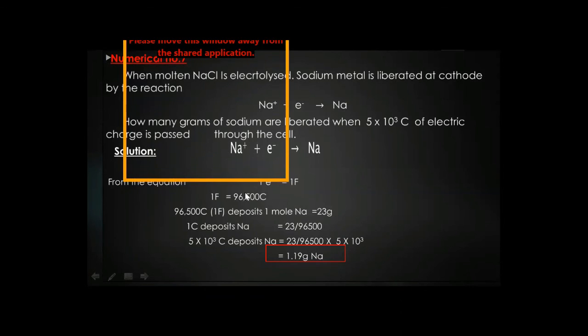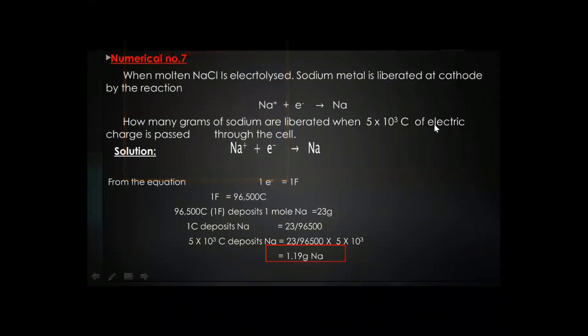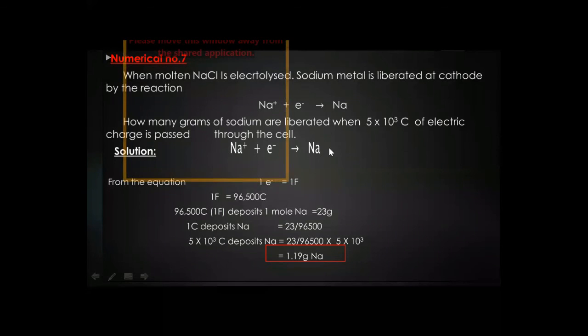So our task in this numerical was to find out how many grams of sodium are liberated. So 1.19 gram of sodium is liberated when 5 multiplied by 10 raised to power 3 coulomb of electric charge is passed. According to this equation, we have solved it with 1 electron equal to 1 Faraday. So the deposition of sodium liberated is 1.19 gram of sodium. So this is the numerical.